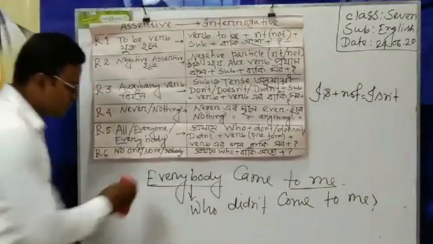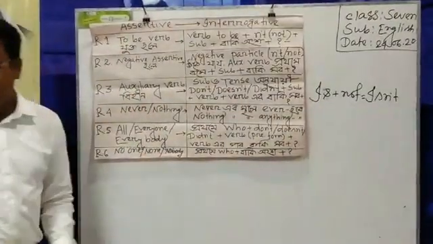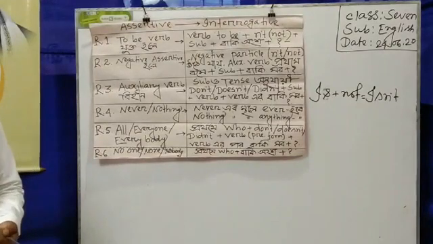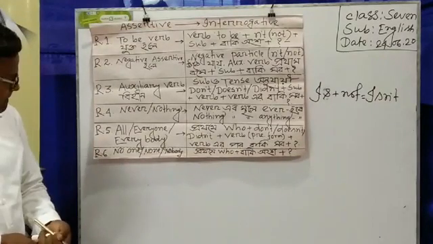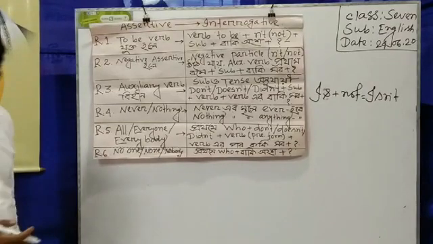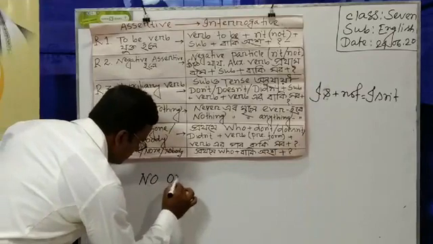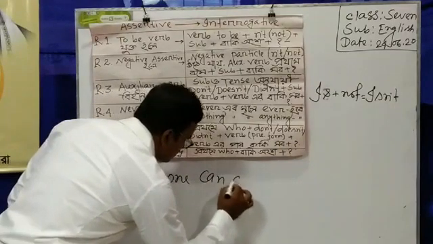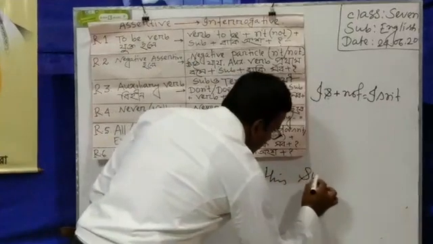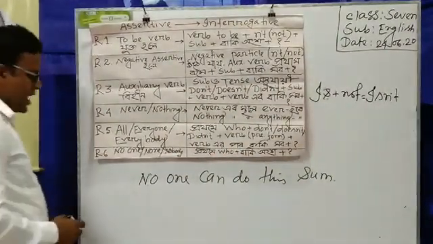Please follow. I have written here that no one can do this sum.